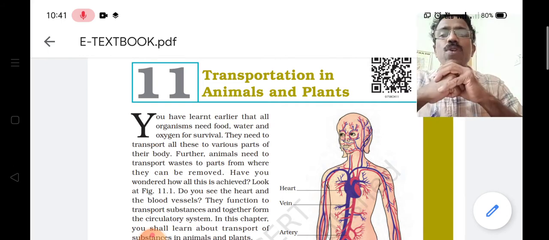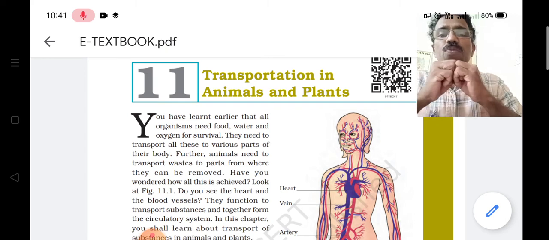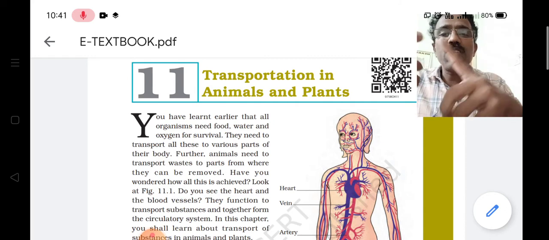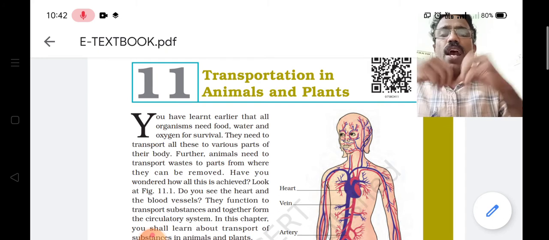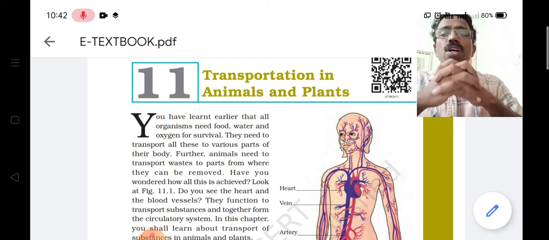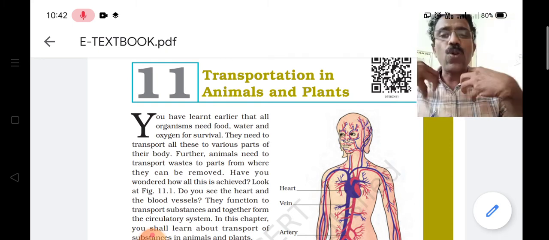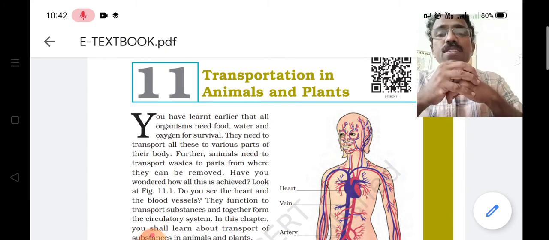And during that process, glucose molecules get broken down to carbon dioxide, water vapor, as well as energy. We utilize the energy, and this carbon dioxide and excess of water, salt and other waste material produced in the body have to be released or removed from the body. So for this process, a transport system is needed in our body, not only in our body, in other animals and plants also the transport system is needed.